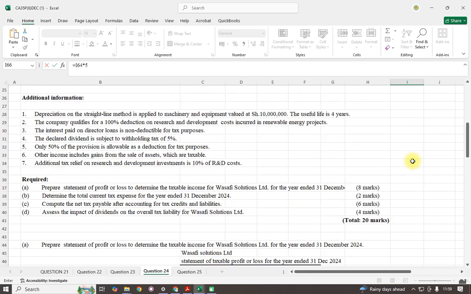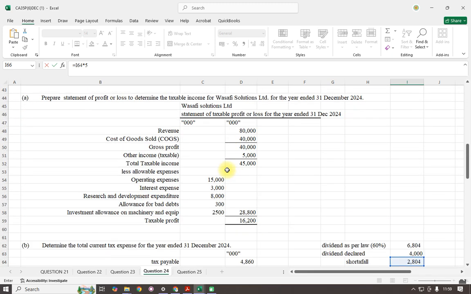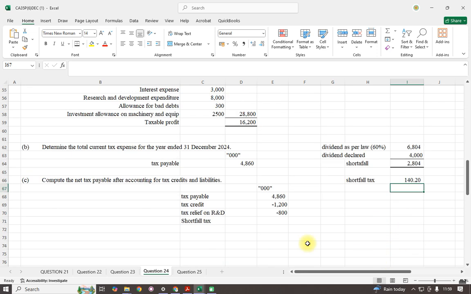So what we have been told is that the declared dividend is subject to withholding tax of 5%. Whatever was declared was less, so we shall multiply that. The government will be denied revenue or tax in terms of 5% of the underdistributed amount, which becomes 140.